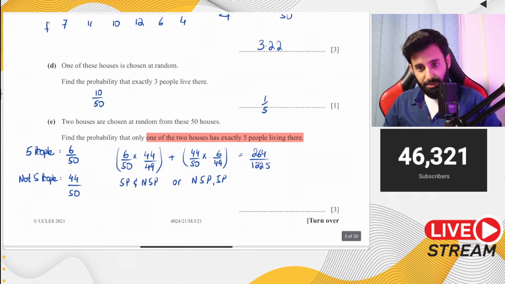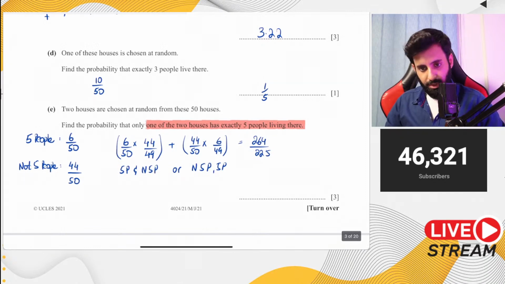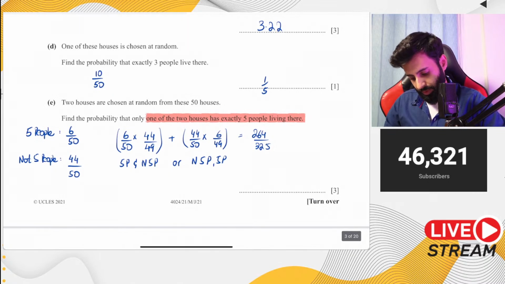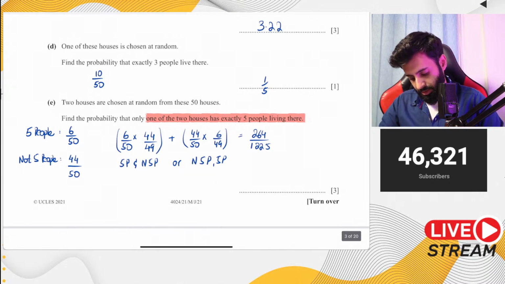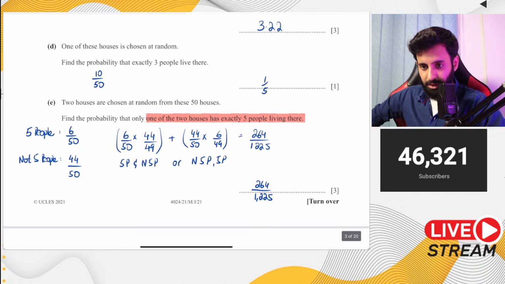Now if this can be simplified, that's great. 264 divided by 1225, yeah. I don't think you can simplify this. 264 divided by 1225, no. So that's your answer, 264 divided by 1225. And there you go. That's a 3-mark question. So that's your answer.